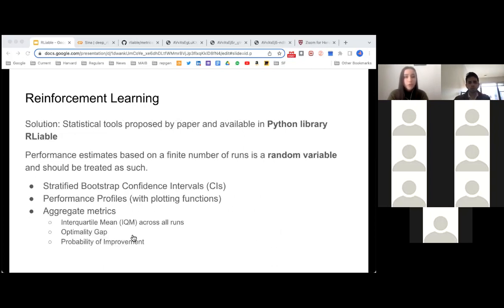What they're proposing is that the estimates are a random variable, and therefore we should treat them as such. There are a few methods that they propose: stratified bootstrap confidence intervals, performance profiles, which I really like because I think they give a really good overview of the general performance, and we'll see that later, and different aggregate metrics over mean and median. Here specifically, they talk about the interquartile mean and the optimality gap, which I really like as an improvement upon these two.